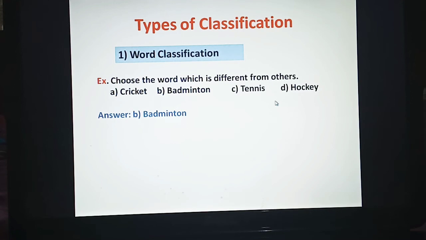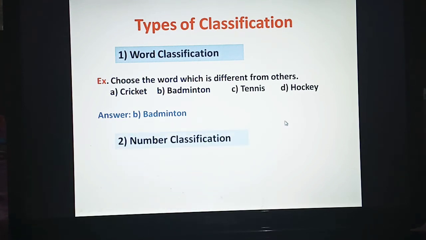All these words denote sports. Now, if we observe carefully, we see that cricket, tennis and hockey we play with ball, whereas badminton we play with shuttle. So, this badminton is the odd one out. Option B, badminton, it will be the answer.